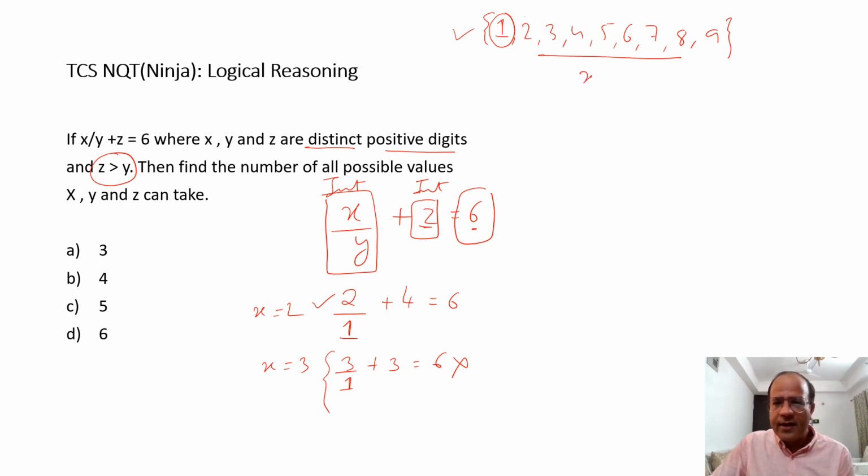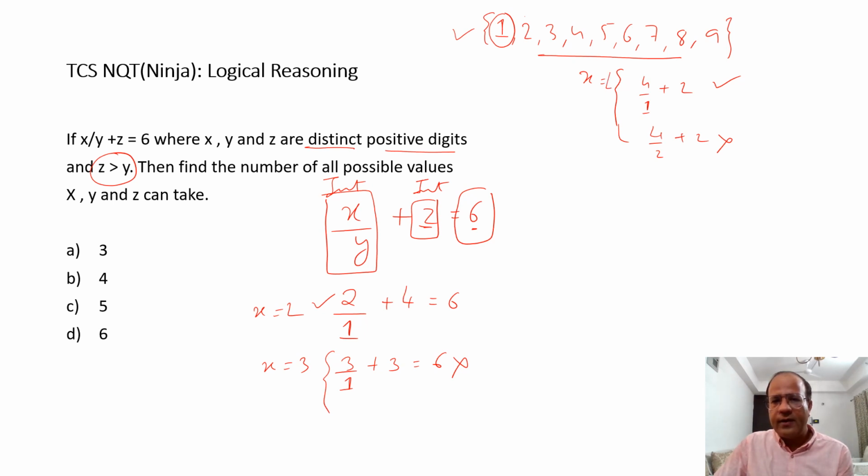I can try with x being 4. If x is 4, I can do 4 by 1 plus 2. Yes, they are distinct, and z is more than y. This is another answer. Now, if I take 4 by 2 and add a 2, they are not distinct, so it is not going to work. With 4 by 3, it is not going to work either.